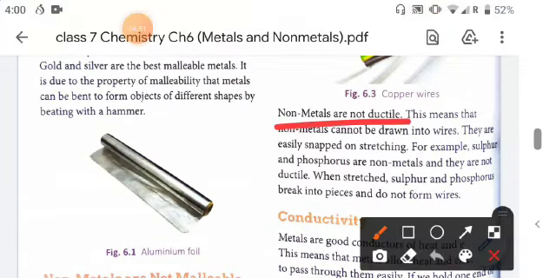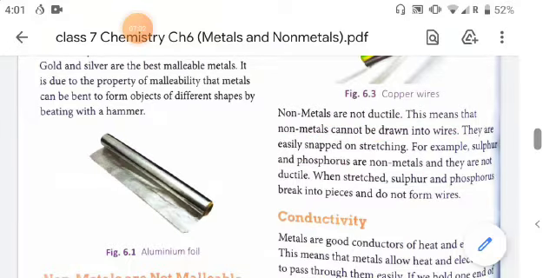Non-metals are not ductile. This means non-metals cannot be drawn into wires. For example, sulfur and phosphorus cannot be formed into wires.